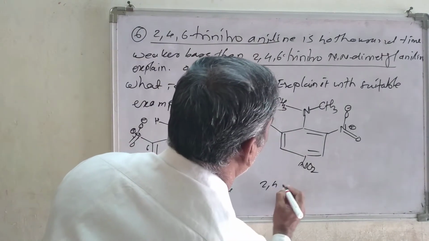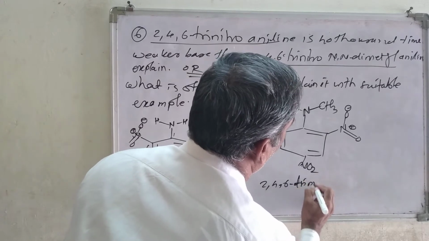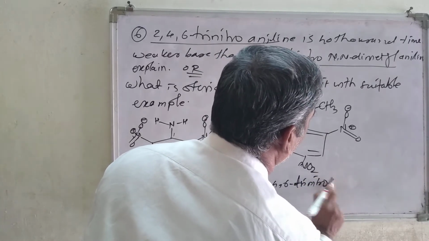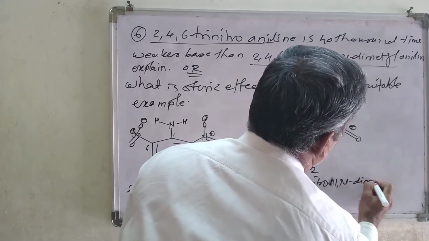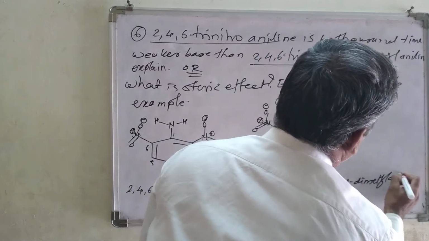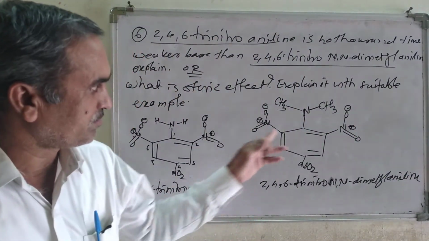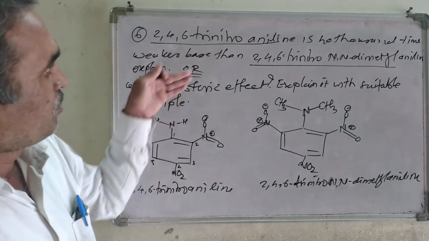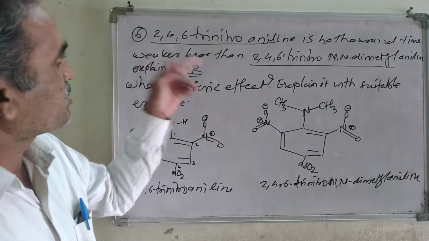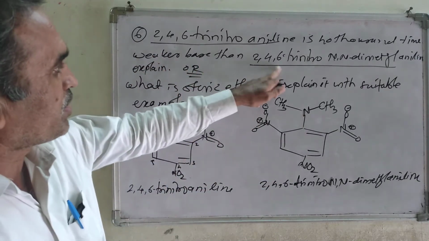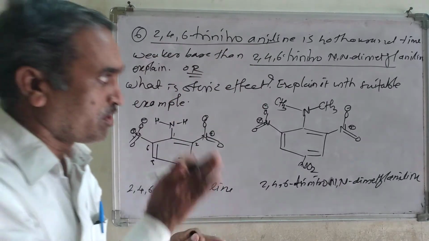And the name of this structure is 2,4,6 trinitro NN dimethyl aniline. So that is the structure of this one. Now why is this one 40,000 times stronger base as compared to this one?